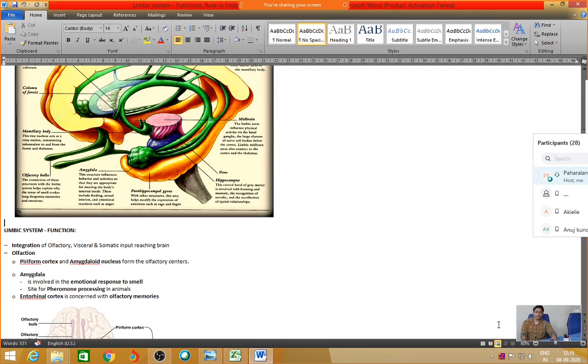That means most of the subtle memories that we form as human beings are related to the sense of smell. No wonder we have some kind of direct emotional stimulus if we are getting some kind of familiar smell or familiar perfume.